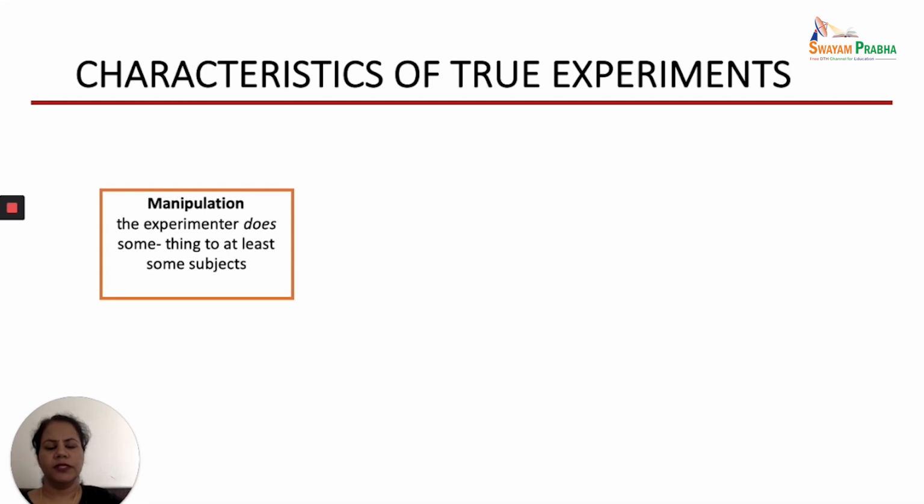First and foremost is manipulation. What is manipulation? Manipulation is introduction of intervention. So the experimenter does something to at least some subjects. So maybe we might be having two groups. One group we can give intervention and another group may get the usual treatment. So the experimenter or the researcher is having an active role and he introduces the intervention. That is known as manipulation.